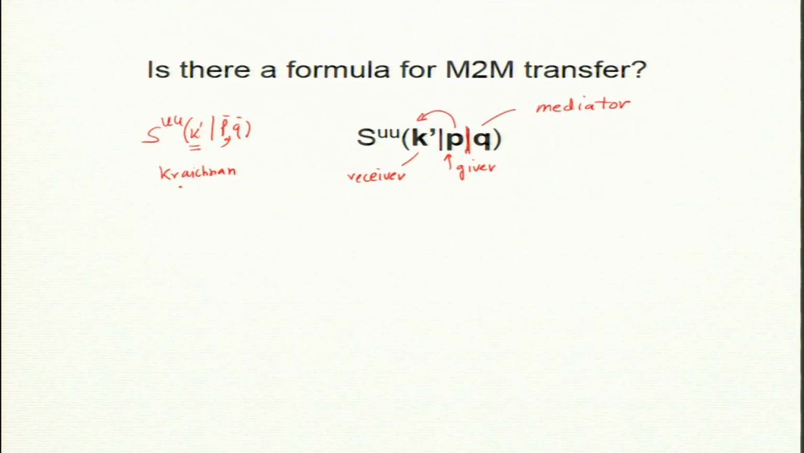In fact, you can easily see that this is the sum of 2 terms: S of k prime, p, q plus S of k prime, q, p. Here q is a mediator, but there p will become the mediator and q will be the giver. That is by definition. If I get money from 2 people, then the money I get is the sum of the money from B and C. That is the law of addition, and we want to get a formula for this.